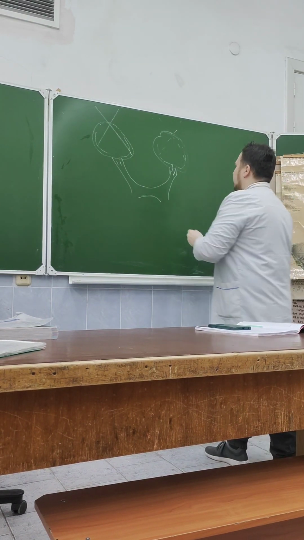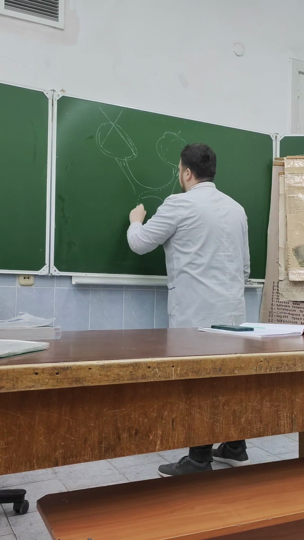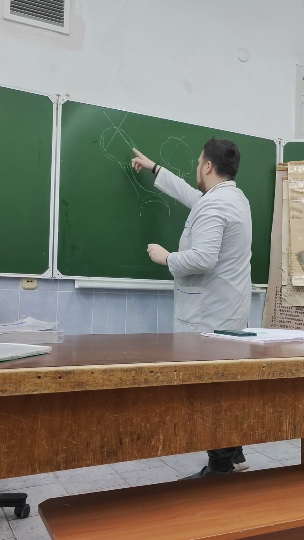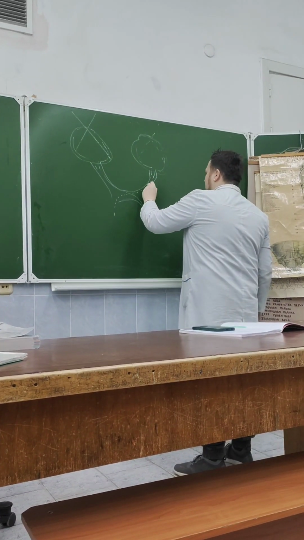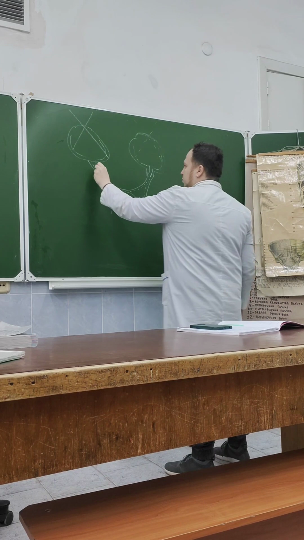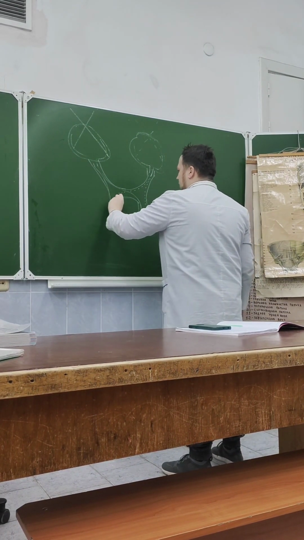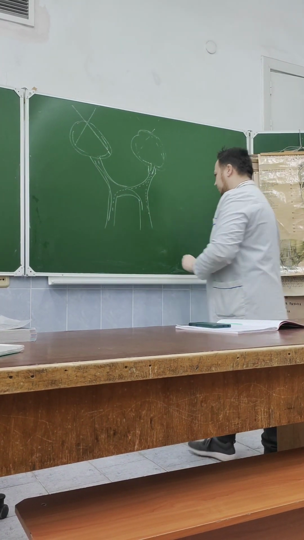And what happens there? The fibers from the nasal regions of the retina decussate, and the fibers from the temporal part of the retina pass on the same side. That's how 2 optic tracts are formed.